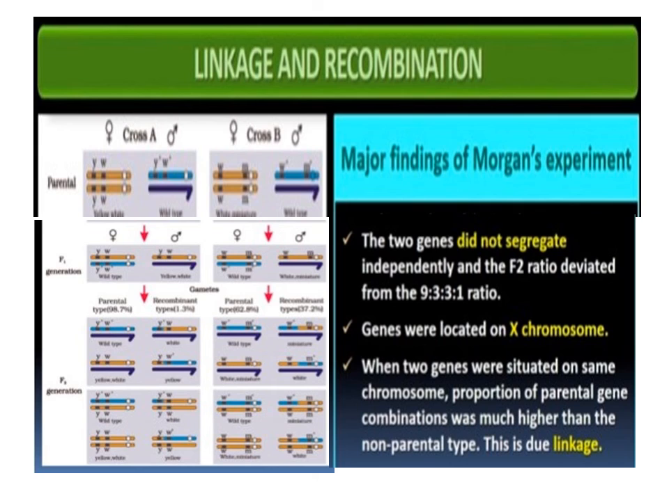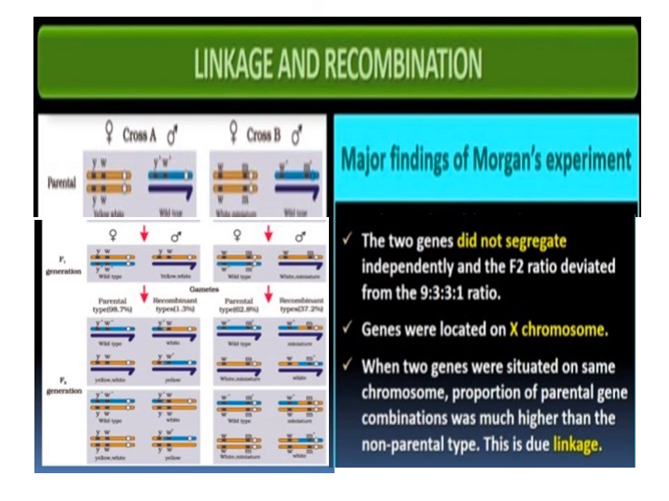He observed that the two genes did not segregate independently of each other, and the F2 ratio deviated from the 9:3:3:1 ratio. He concluded that when the two genes in a dihybrid cross are situated on the same chromosome, the proportion of parental gene combinations is much higher than the non-parental type. Morgan explained these results were due to physical association or linkage of two genes. He coined the term linkage to describe this physical association of genes on the chromosome, and the term recombination to describe the formation of non-parental gene combinations.